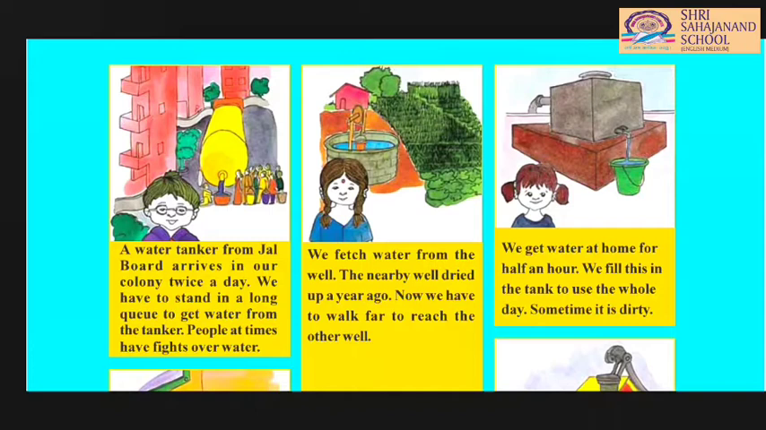Now in the third picture, let's say we get water at home for half an hour. We fill this in the tank to use the whole day. Sometimes it is dirty. This kind of system is there in our cities. We get the water from the municipality for say half an hour or one hour, and that water we use the whole day for our different purposes.